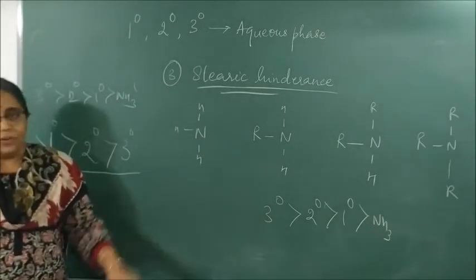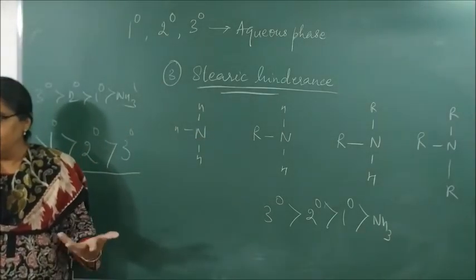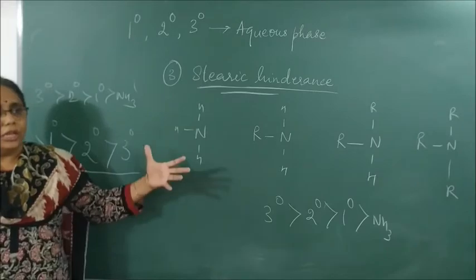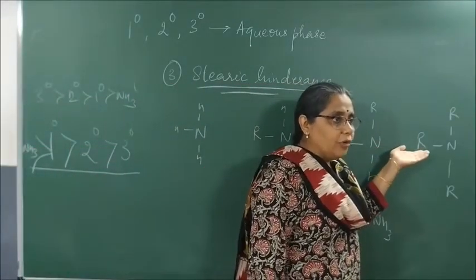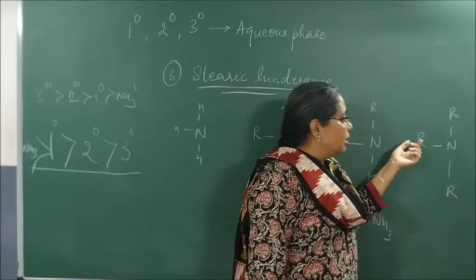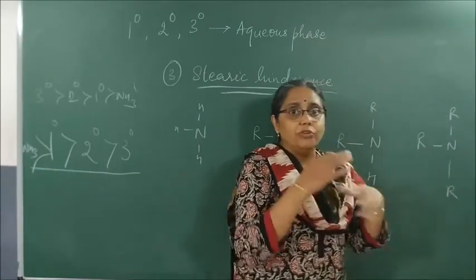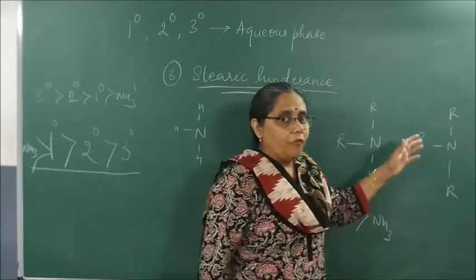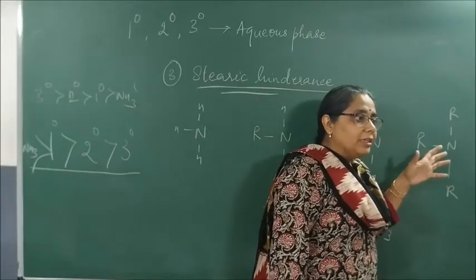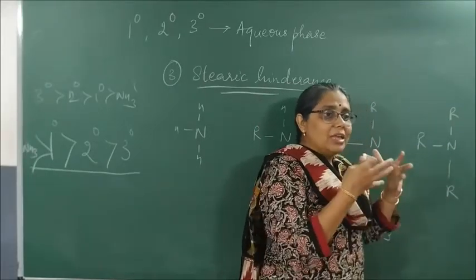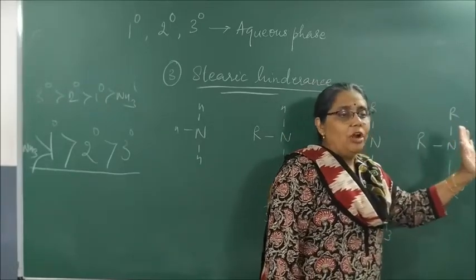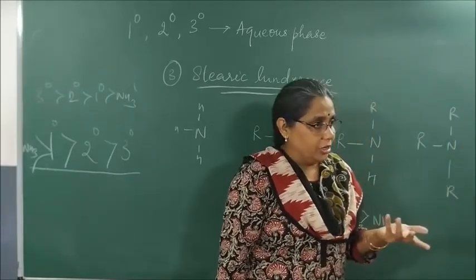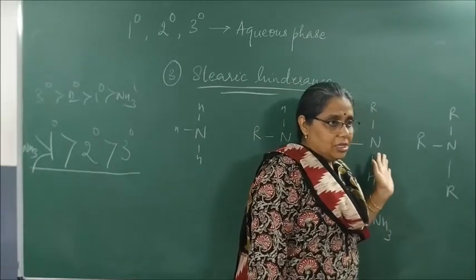Why is it difficult for the lone pair of electrons there to do any activity? Because larger groups, let us suppose C3H7 or C4H9 alkyl groups, are present. As a result, there is confusion between the electrons of all the alkyl groups. As a result, there is electron-electron repulsion and the lone pair is not easily available for donation, according to steric hindrance.